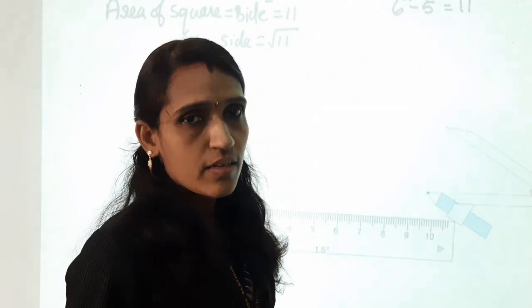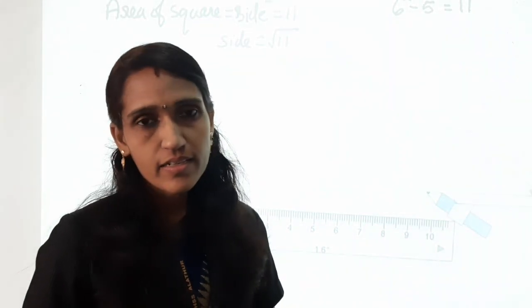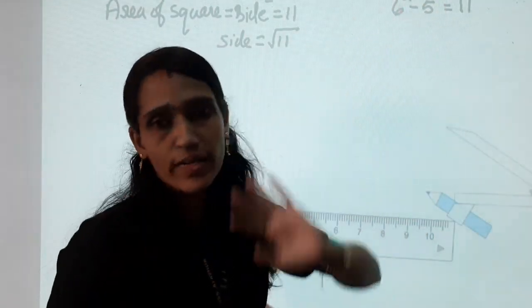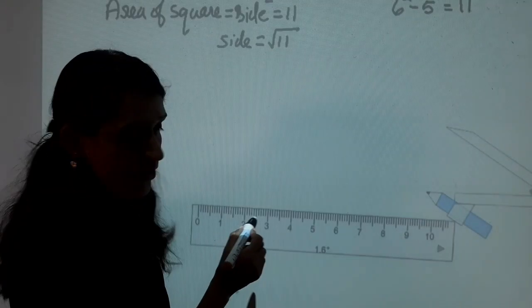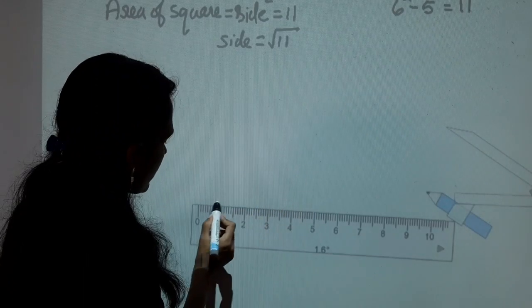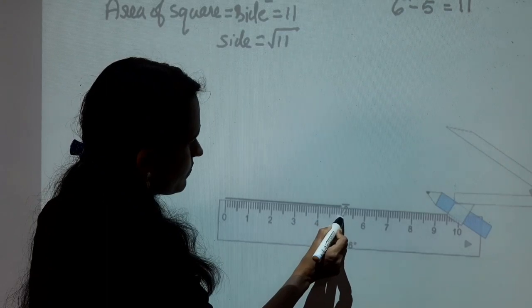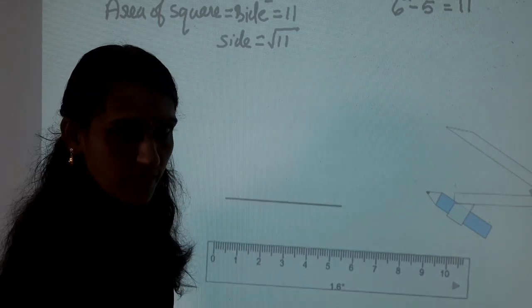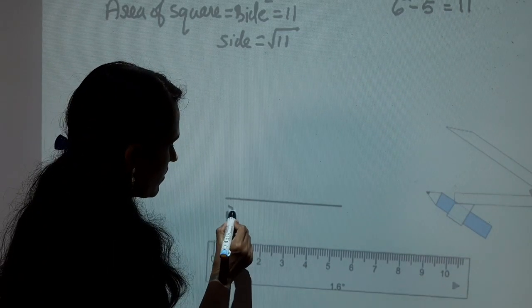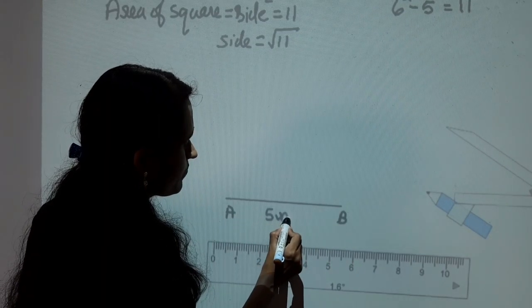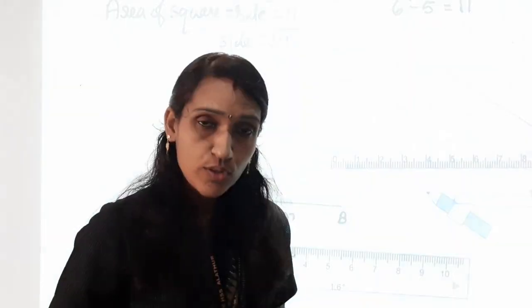Here, first draw a right triangle with hypotenuse 6 centimeter and base 5 centimeter. Draw a line of length 5 centimeter. Mark it as A and B, 5 centimeter. Using protractor or set square, draw an angle of 90 degree.